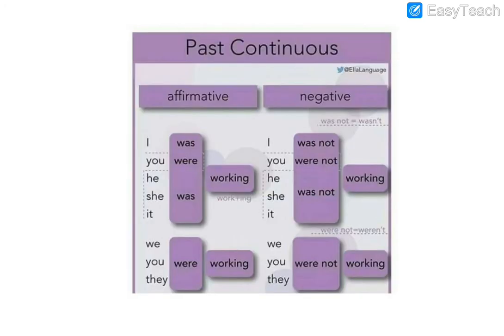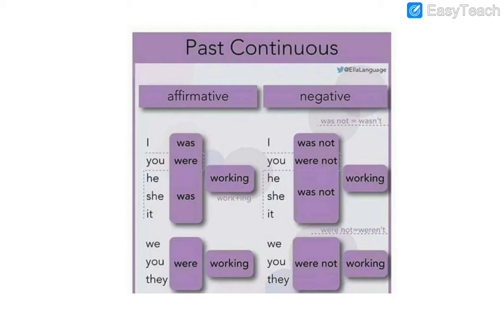Now we are going to see more detailed information for past continuous. In this picture, I am trying to tell you who will be using was, who will be using were, who will be using was not, and who will be using were not. Up here, I, he, she, it are singular nouns that will be using was, but you, even though it is single, is special, so you have to use were.